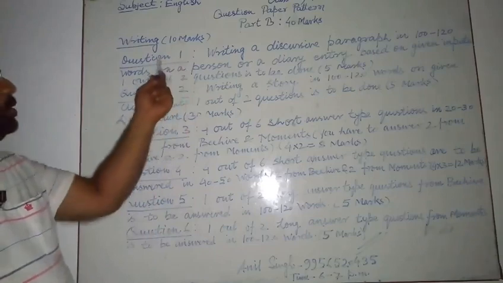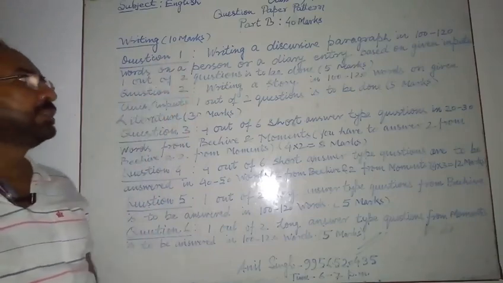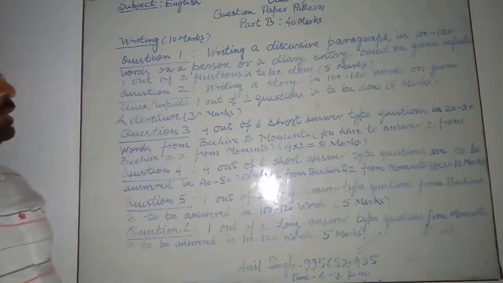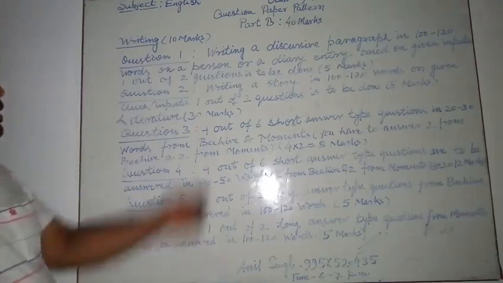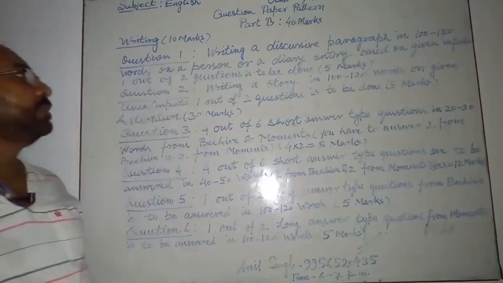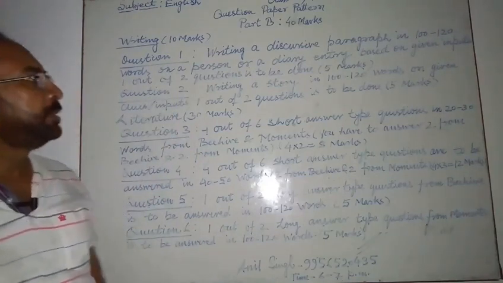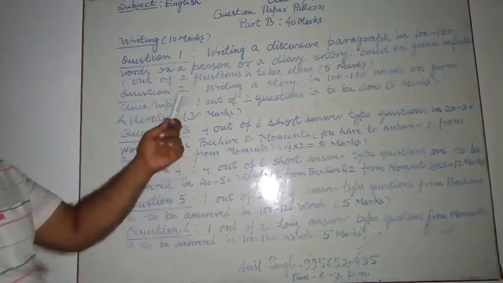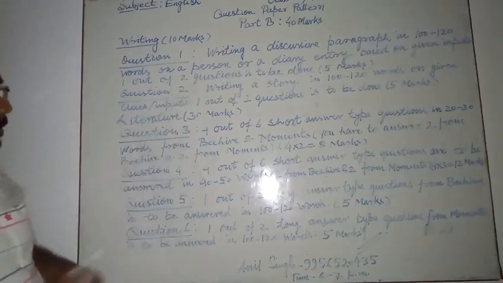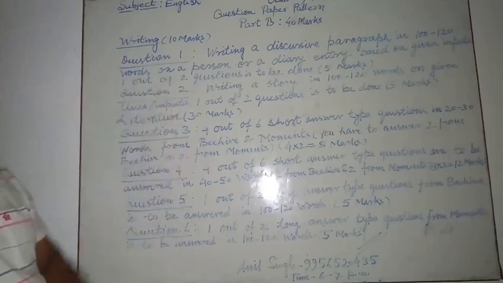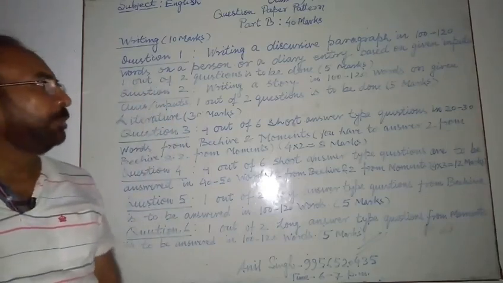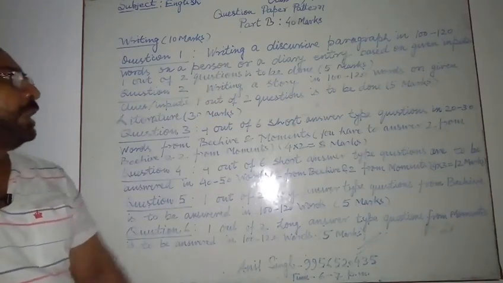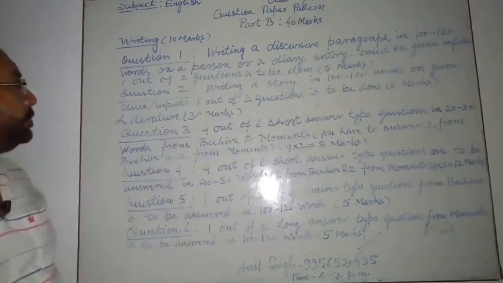So in writing section, your question number 1 is writing a discursive paragraph. You have to write a paragraph in 100 to 120 words on a person or a diary entry based on given inputs. 1 out of 2 questions is to be done. 2 questions will be given, you have to do one of them. And this discursive paragraph writing is of 5 marks.